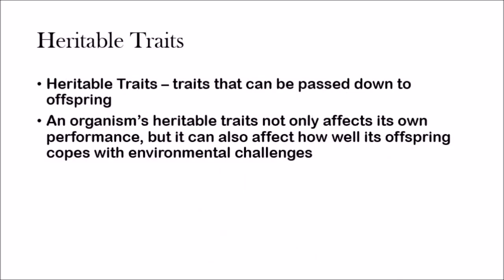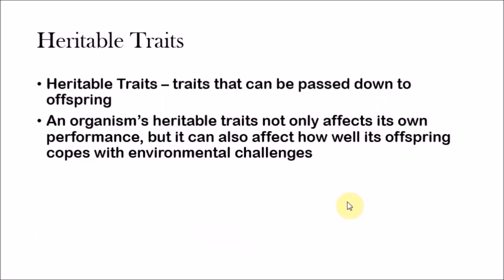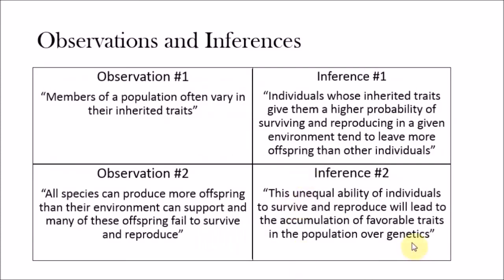And heritable traits are traits that can be passed down to offspring. This is basically how this second inference came about. A heritable trait is a trait which can be passed down to an offspring. An organism's heritable traits not only affect its own performance, but can also affect how well its offspring copes with environmental challenges. So basically, when individuals with traits more suited for the environment give those traits to their offspring, those traits are called heritable traits.